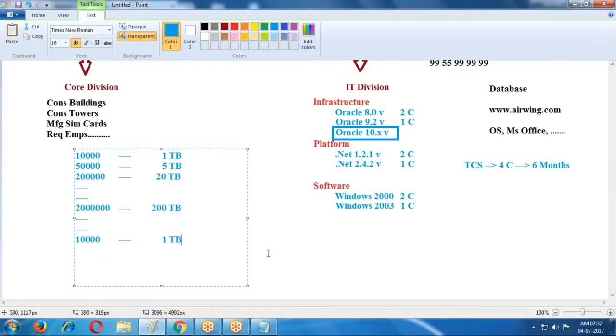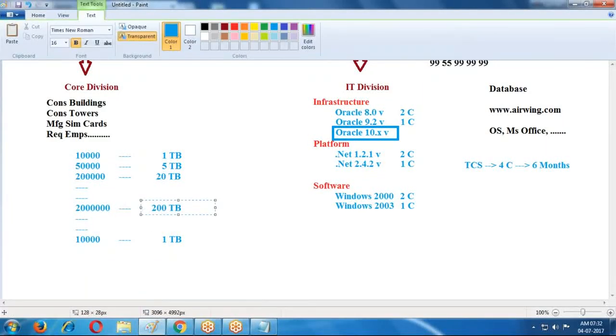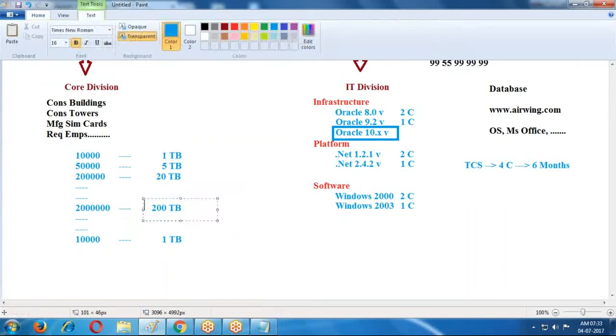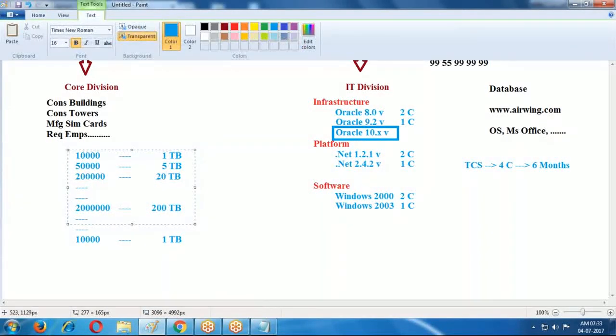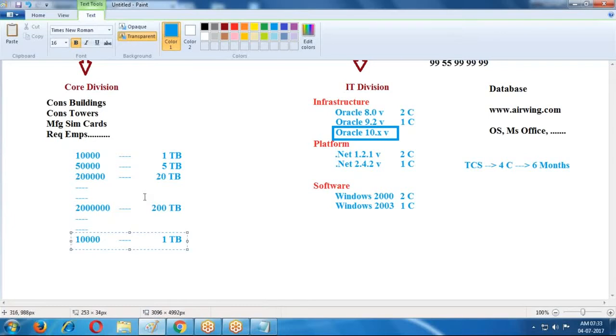My question is here, can you throw out 199 TB memory into dustbin? No. Whether it is required or not required, we need to maintain this much memory, because we arranged everything manually in our locations. So we are expecting some business here. If your business is there, okay. If your business is down, in this case investment, everything, it is wastage only.